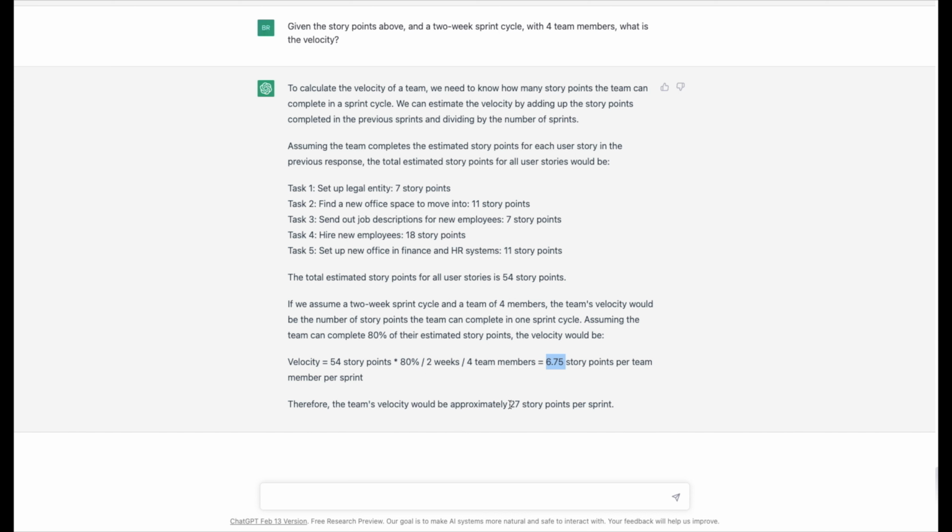You can give it just basic parameters, and it can start to do calculations. Imagine giving it your real data and what it could do for you. Or if you're unsure of how to calculate velocity or have questions around it, this tool has some really amazing capacities to help with our projects. Again, I think ChatGPT makes a fantastic project assistant. And in its current form, it's not going to be replacing us, but it should be helping us.